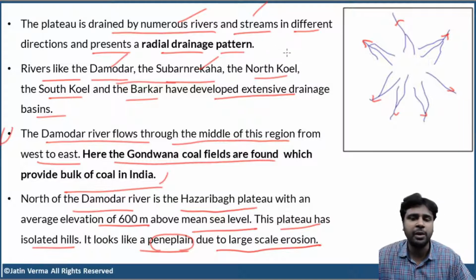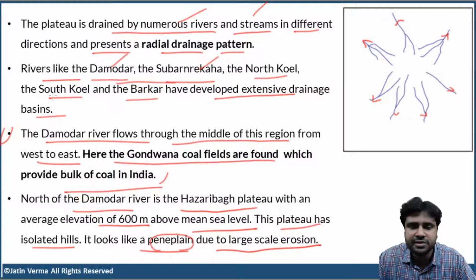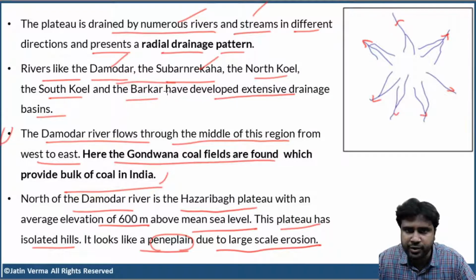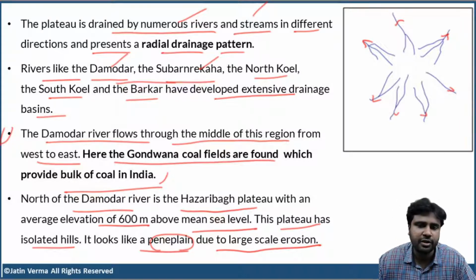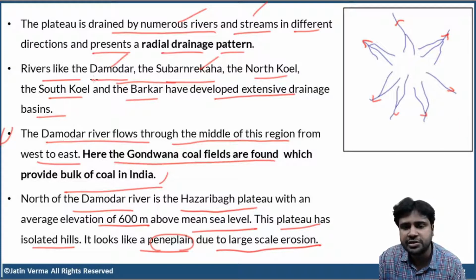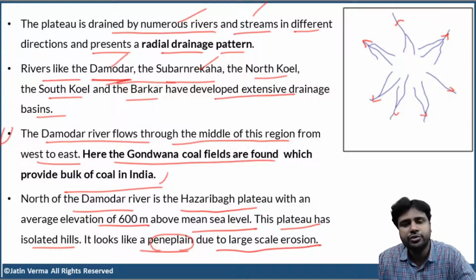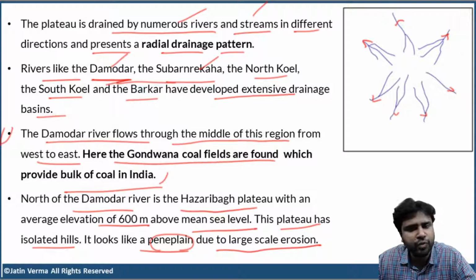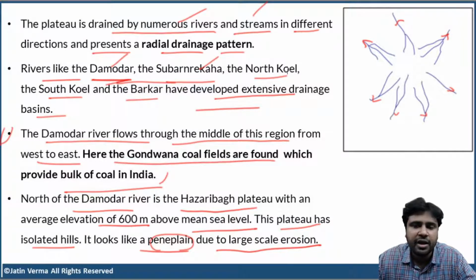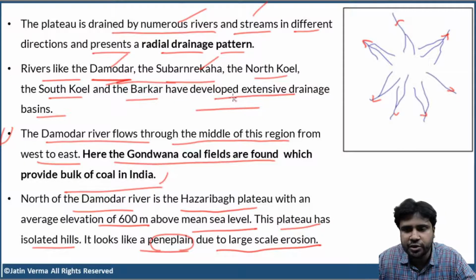Now, rivers like Damodar, Subarnarekha, North Koyal, South Koyal, and the Barkar, they all have developed extensive drainage network over the Chota Nagpur Plateau. Okay? Now, Damodar is one of the most important rivers. Damodar is also called the sorrow of Bengal. Why, we'll discuss later, don't worry about that. So, Damodar River flows through the middle of the Chota Nagpur Plateau and it divides the plateau into two regions, the northern part and the southern part. The northern part is called the Hazaribagh Plateau and the southern part is called Ranchi Plateau.